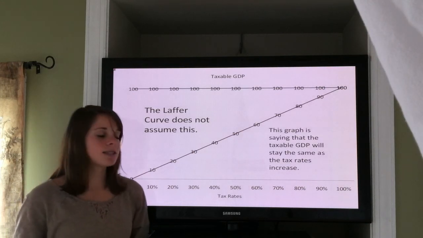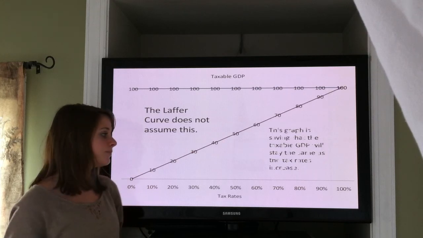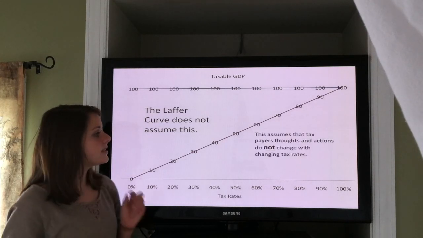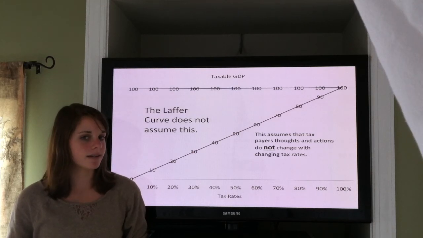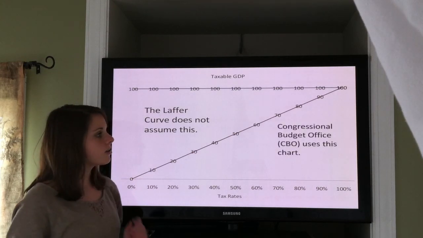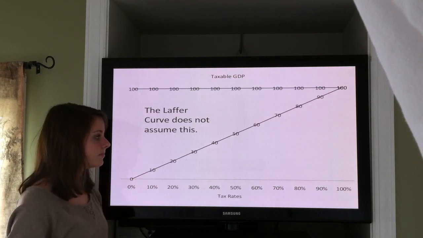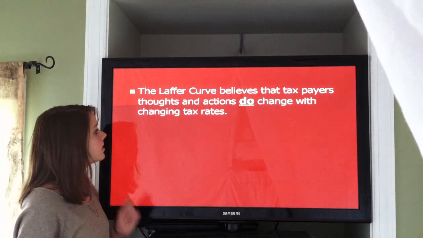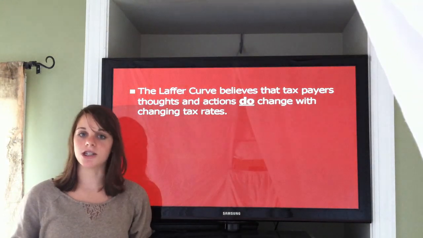This graph is saying that taxable GDP will stay the same as tax rates increase or decrease. This assumes that taxpayers' thoughts and actions do not change with changing tax rates. The Congressional Budget Office, the CBO, uses this chart. The Laffer Curve believes that taxpayers' thoughts and actions do change with changing tax rates.